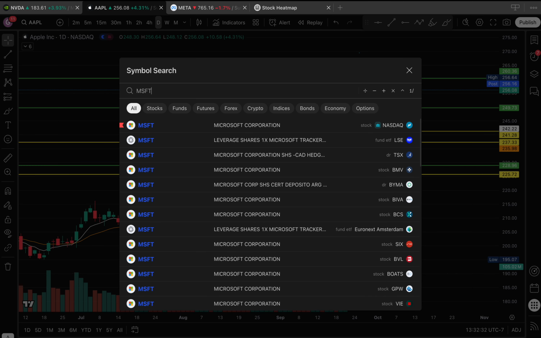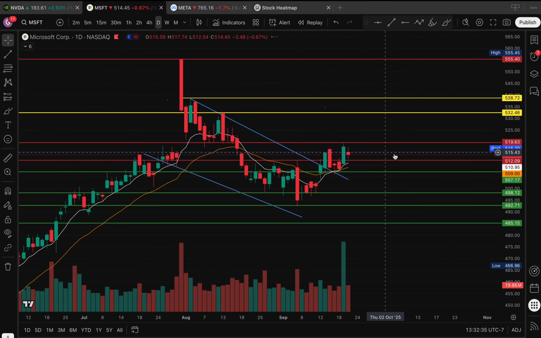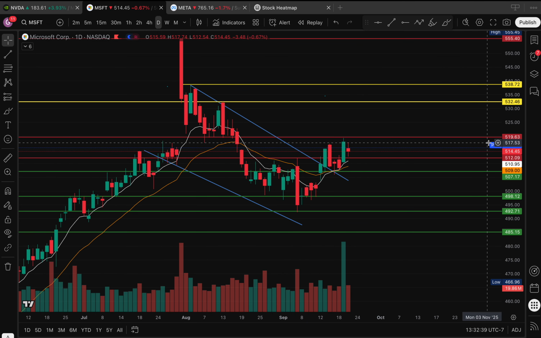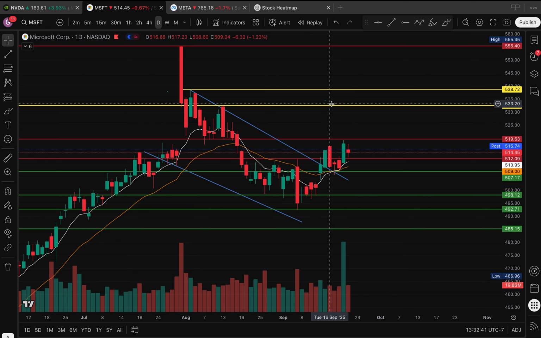And the next one I did call out was Microsoft. Microsoft above 507, we could see a move to 520. And above 520, we can see a move to 532. Okay, and we're just going to get right into it.